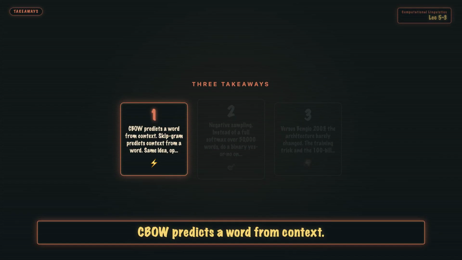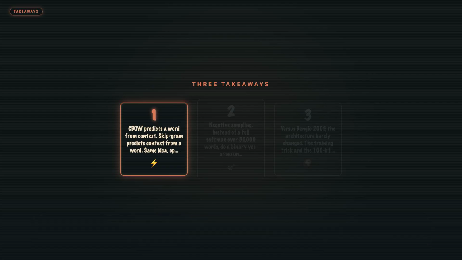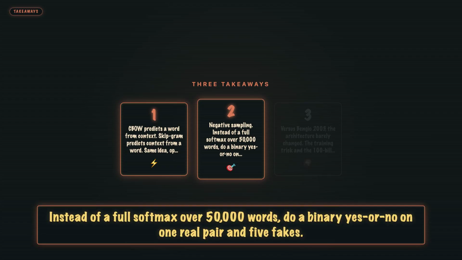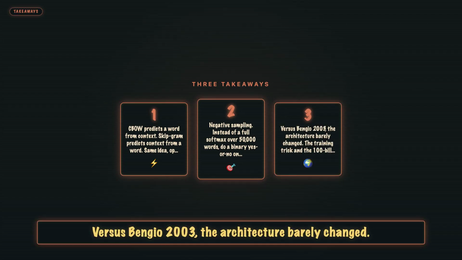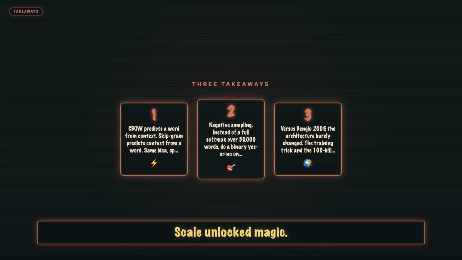1. CBOW predicts a word from context. Skipgram predicts context from a word. Same idea, opposite arrows. Practical difference is smaller than people claim. 2. Negative sampling. Instead of a full softmax over 50,000 words, do a binary yes or no on 1 real pair and 5 fakes. That's the 1,000 times speed up. 3. Versus Bengio 2003. The architecture barely changed. The training trick and the 100 billion word corpus did. Speed unlocked scale. Scale unlocked magic.